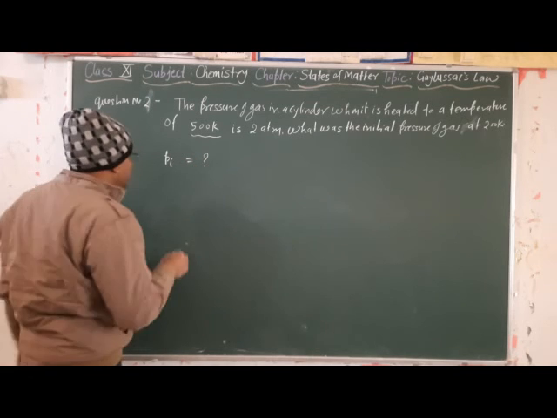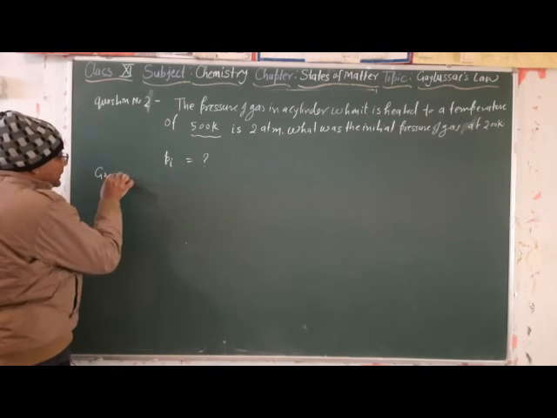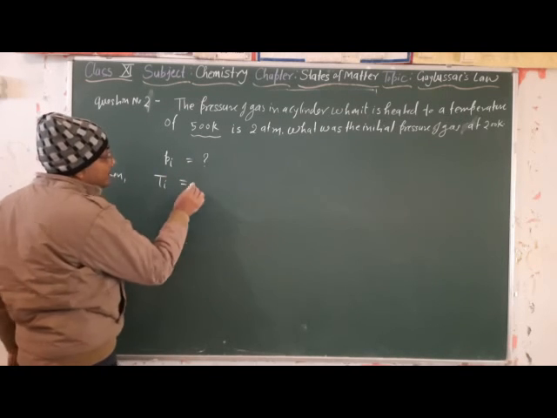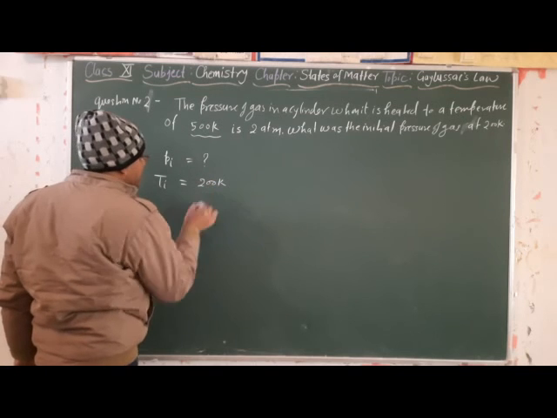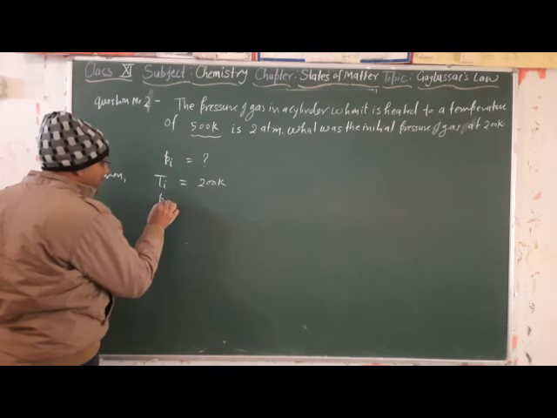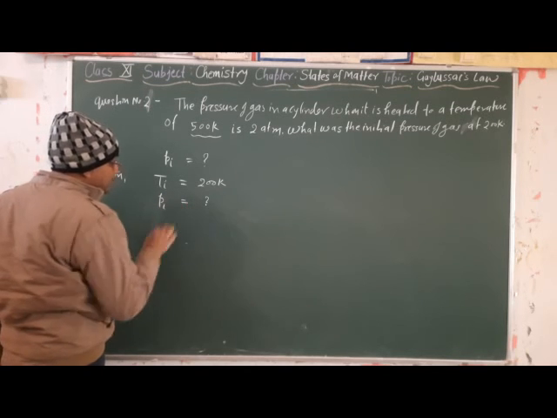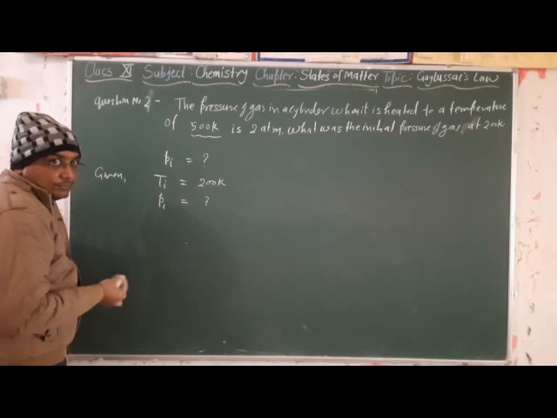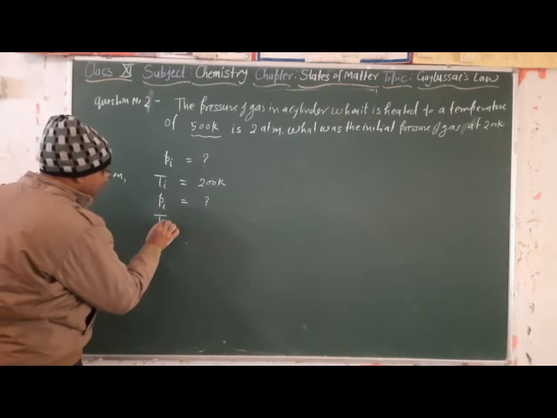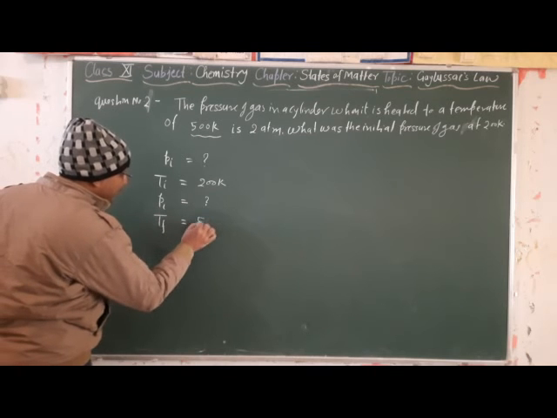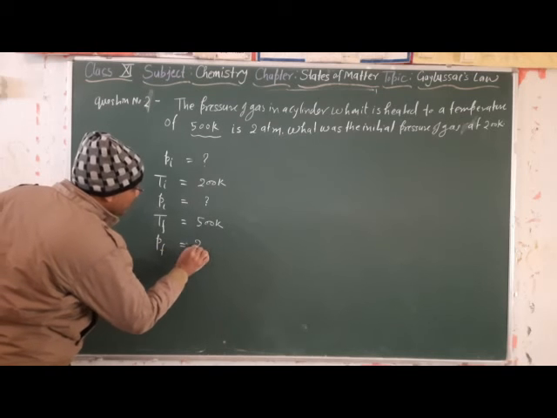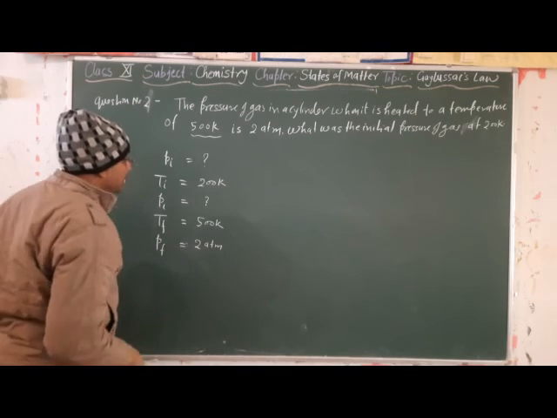We need to calculate P initial, and given T initial is equal to 200 Kelvin, it is heated up to 500 Kelvin. Initial pressure we have no information about, then final temperature TF is equal to 500 Kelvin and P final became 2 atm.